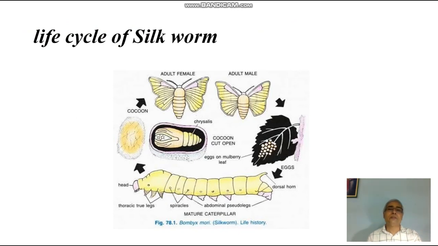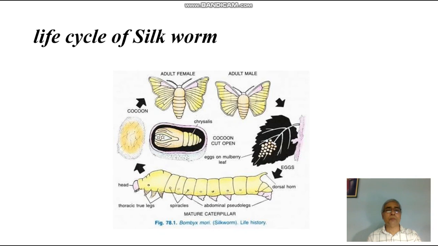If it is there, then you will find the complete life cycle kept there, and in this spot you have to explain the whole life cycle of the silkworm: adult female or adult male, which means sexual dimorphism is there, and they lay eggs over the mulberry leaves. Finally the eggs, after various molts, produce different types of larvae like first instar larva, second instar larva, third instar larva, fourth instar larva, and the final fifth instar larva. This fifth instar larva produces silk by its glands.